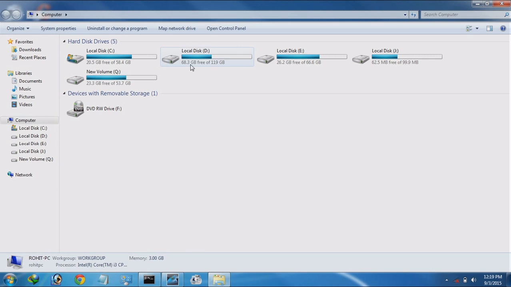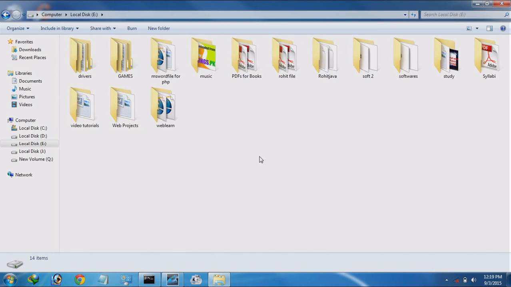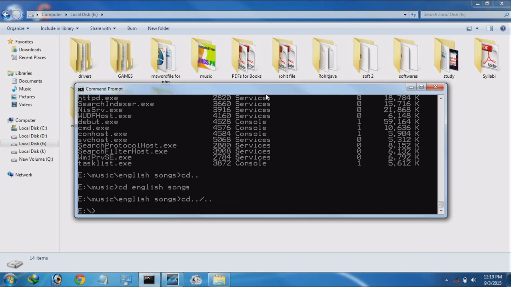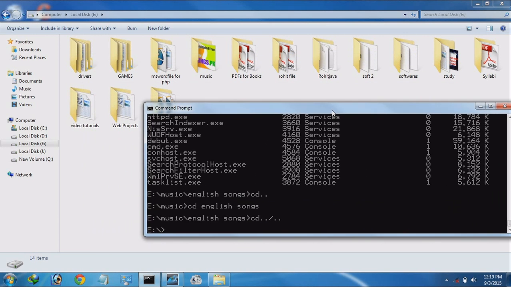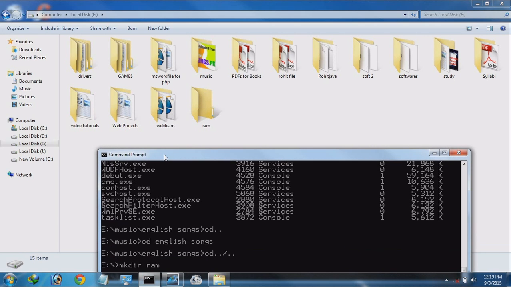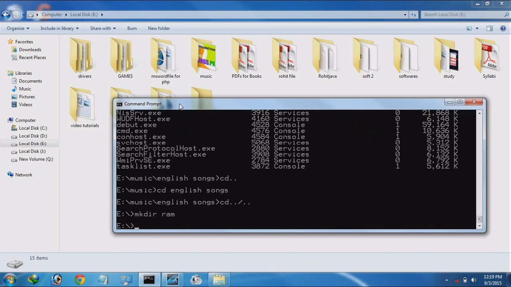First of all we open the E drive and run this command mkdir. mkdir ram. From this command a folder will be created having the name ram. Ram named folder is created.